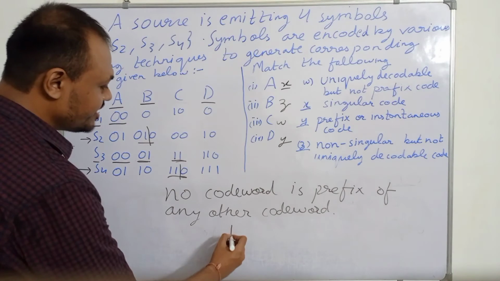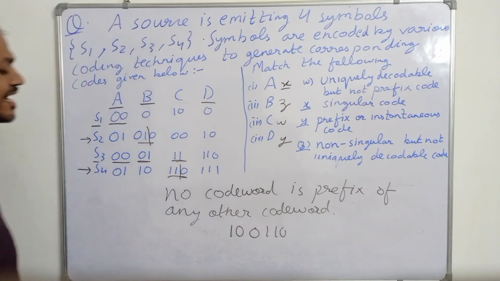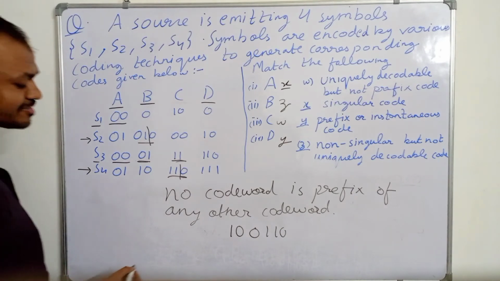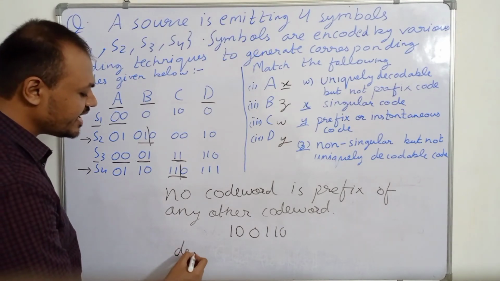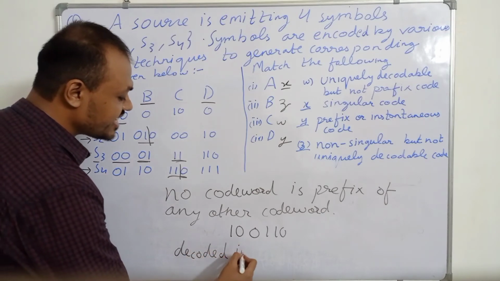Suppose we have received 100110, then it can be decoded instantly. Its property is that it can be decoded instantly. A prefix code can be decoded instantly.